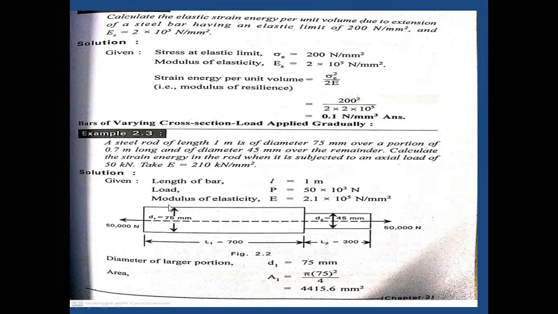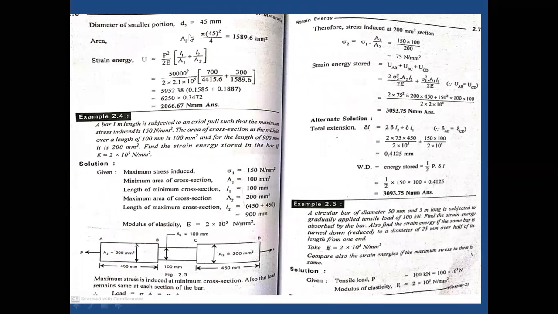We have the load and Young's modulus. What is the given data? Length equals 1 meter, P equals 50 into 10 power 3 Newtons, and modulus of elasticity E equals 2.1 into 10 to the power of 5 Newton per mm square. Diameter of larger portion D1 equals 75 mm, so we need to calculate the area. The diameter of the smaller portion is 45 mm, and then we calculate its area. The strain energy equals P square by 2E into L1 by A1 plus L2 by A2.